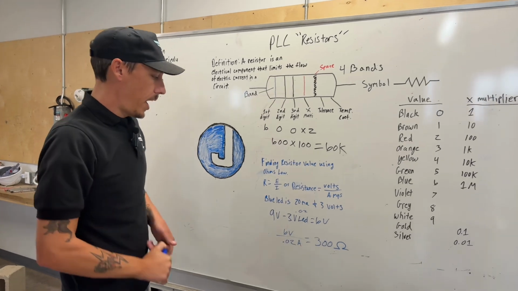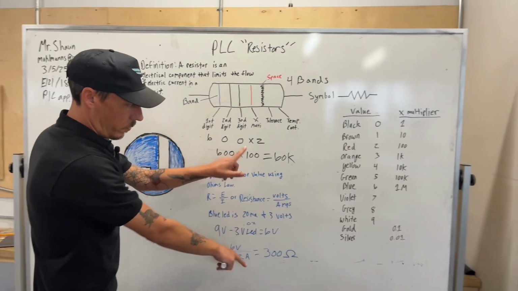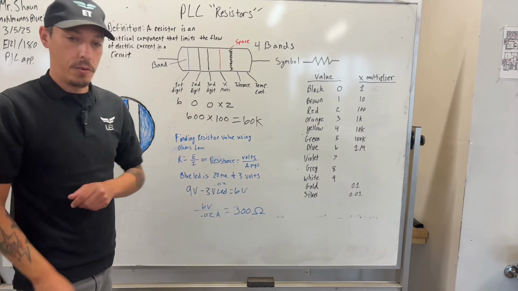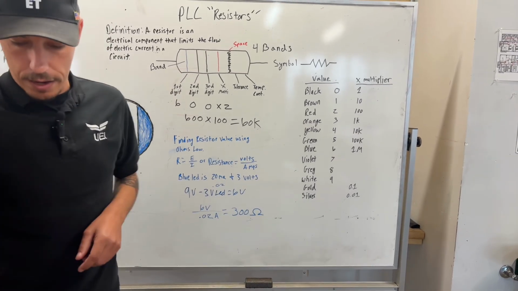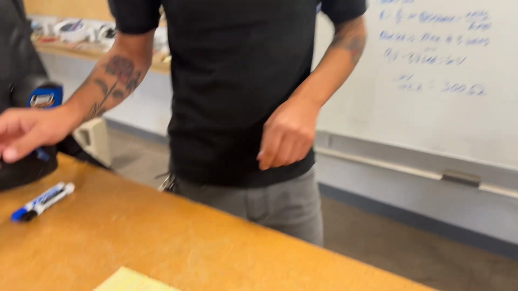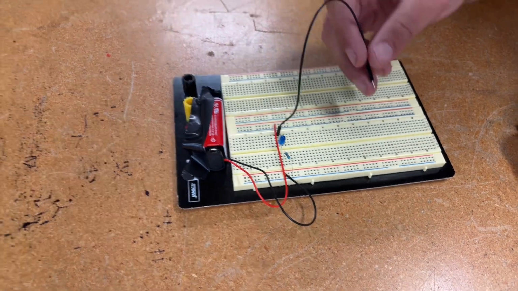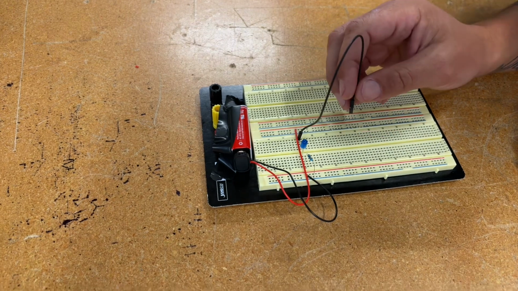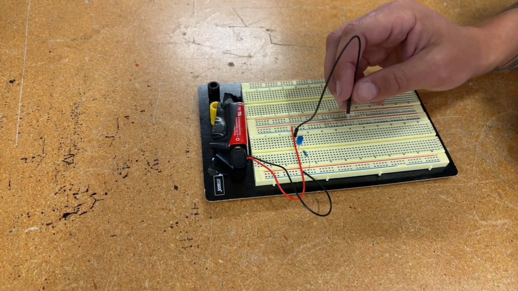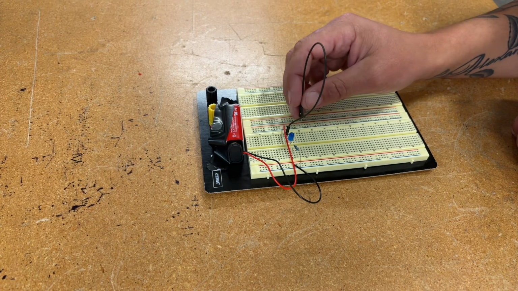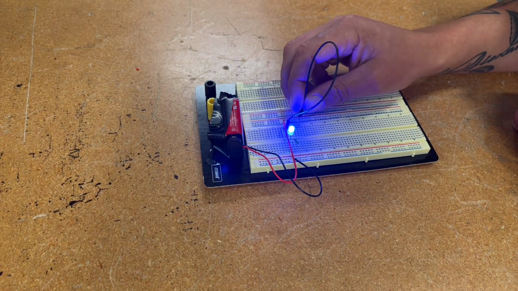Okay? So we have 2 different resistance values. We have a 60K and we have a 300 ohm. So again, let's look on the breadboard real quick. In this scenario for the breadboard, on the LED, we are starting out with our 60K. Now I couldn't find a 60K resistor, we're using a 51K resistor. And I'm going to show you the brightness of it.